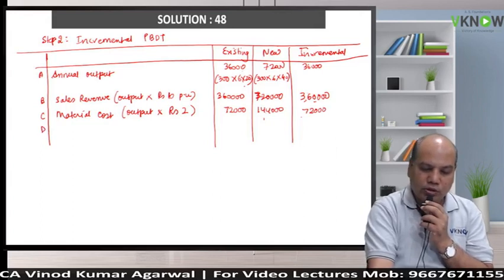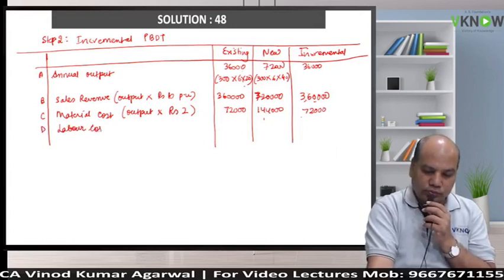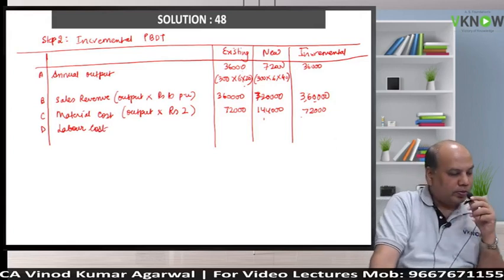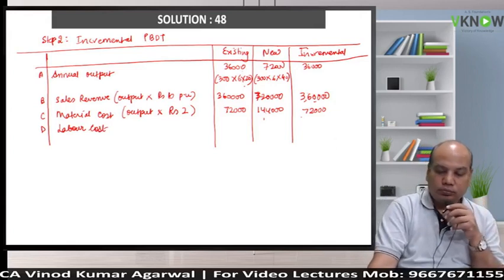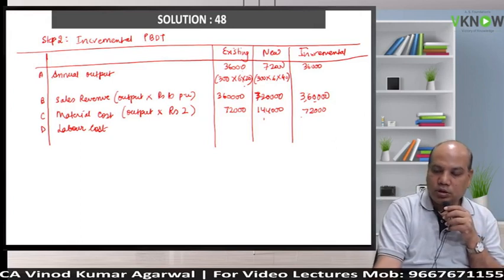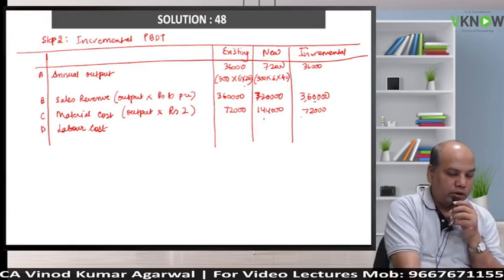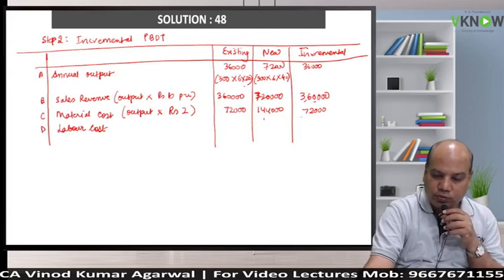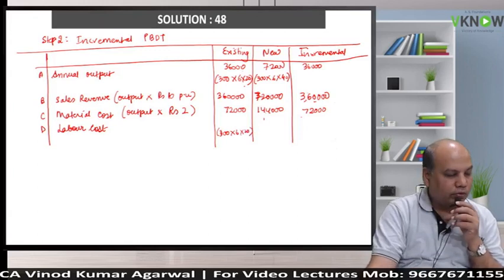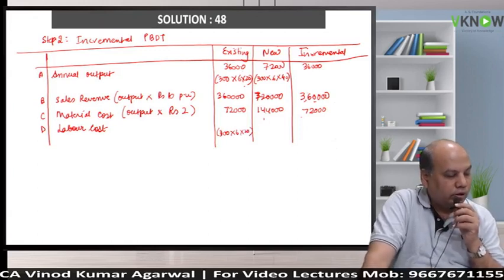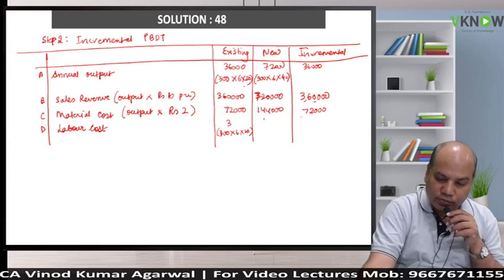One more thing, write down labor cost. Labor cost is based on hours. What is the labor cost per hour? 20 and 30. So here we will have 300 into 6 into 20, 36,000.